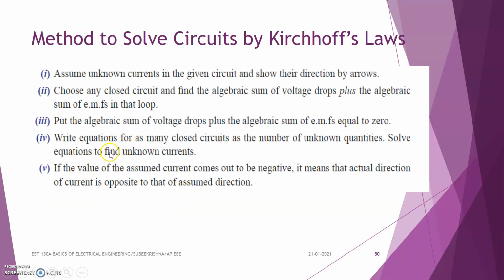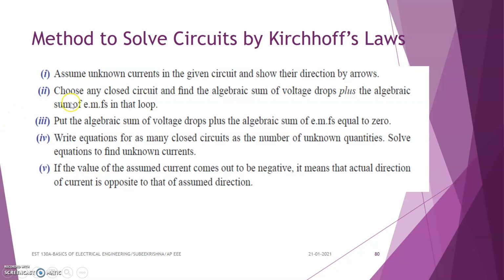So how do we solve circuits using Kirchhoff's laws? The first step is to assume the unknown currents in the circuit and show their directions by arrows. First we assign or assume the direction of the current in the closed circuit.